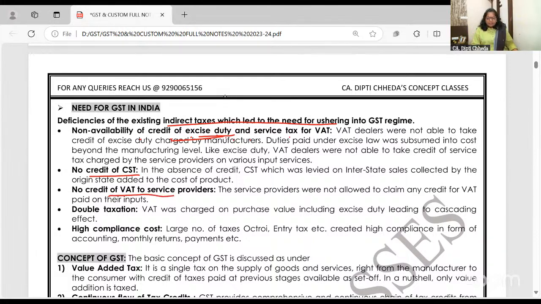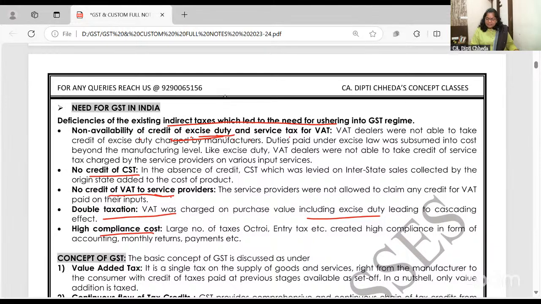No credit of VAT for service providers. I'm into teaching, I'm providing services, but so many goods which I'm using, I'm paying VAT on them also. So VAT set-off was not available for services. Double taxation, tax on tax, we have seen. High compliance cost.